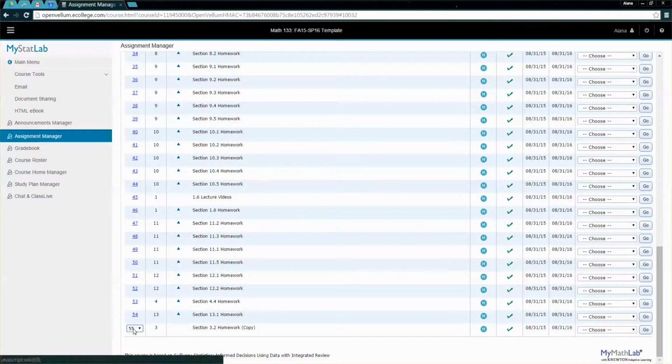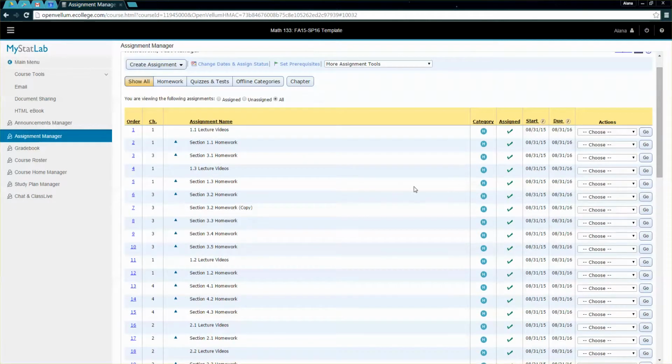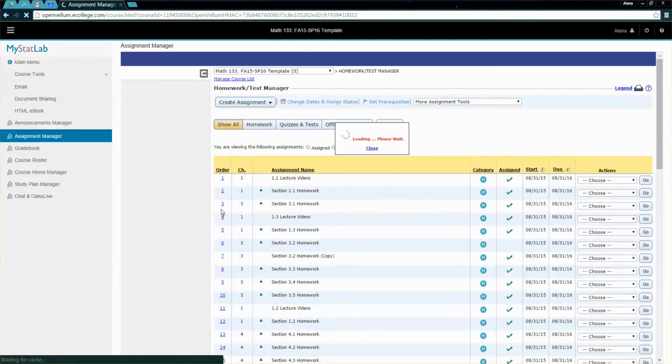So I'm going to go down here, click on the 55, scroll it up to 7, click on the 7, and then there it is. And then what I'll do is I'll unassign the old one, and then I'll leave in the new one.